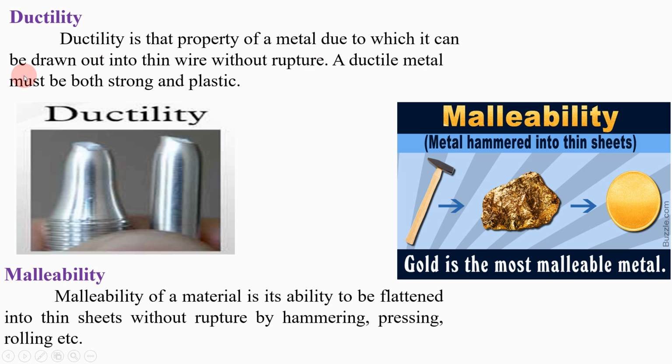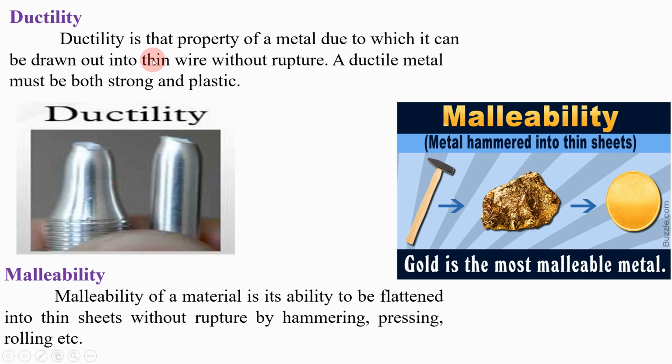A ductile material must be both strong and plastic. That is why I have told you earlier that ductility refers to tensile property. If you want to increase the length of any metal, that metal should possess ductility, because ductility is the property which allows the material to be formed into thin wire.